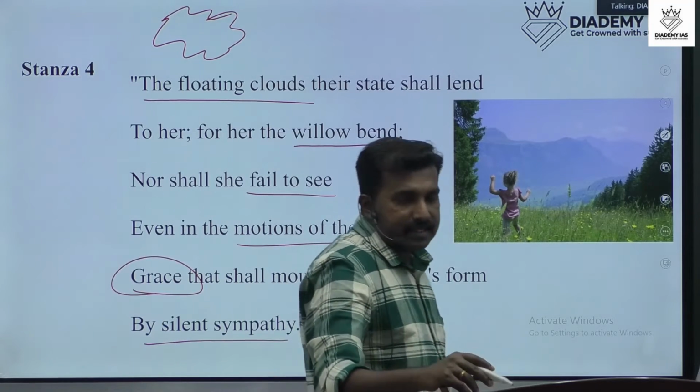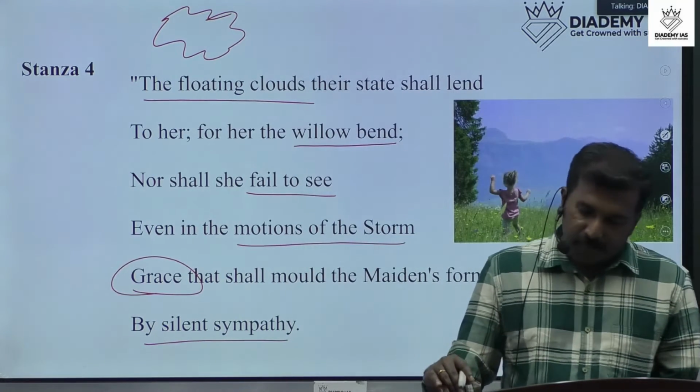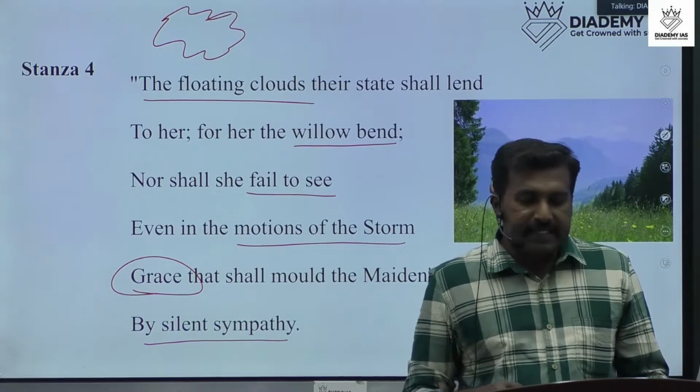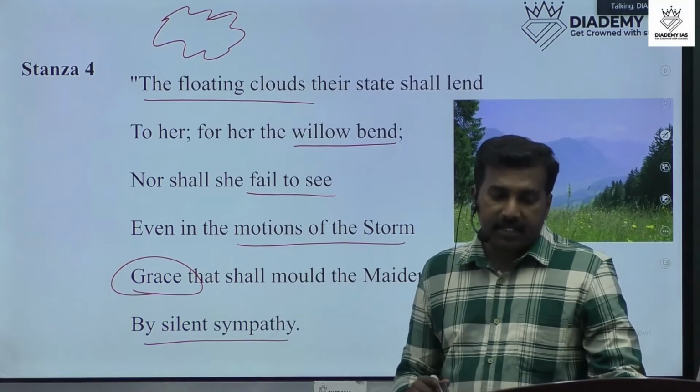What does this stanza 4 indicate? Mainly stanza 4 says that nature will teach Lucy important lessons.